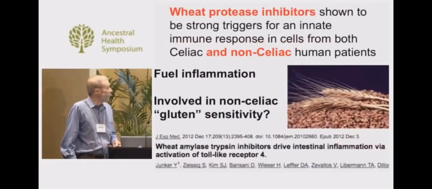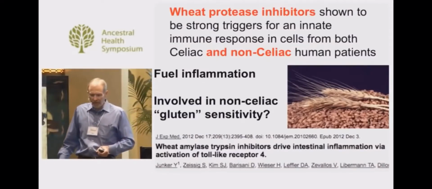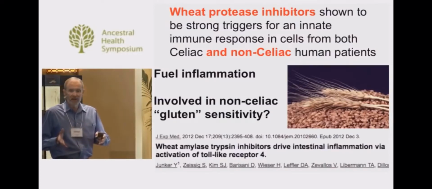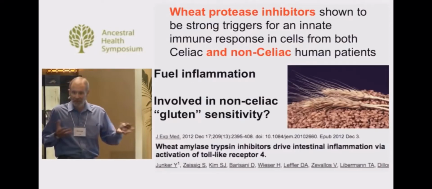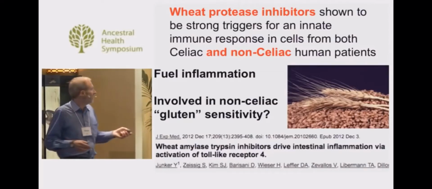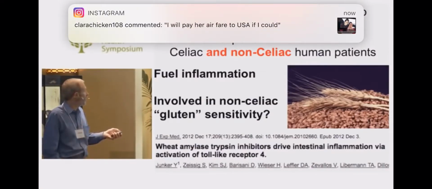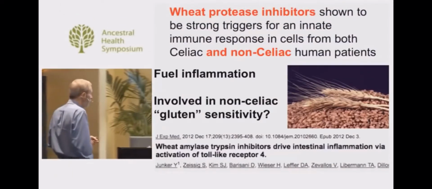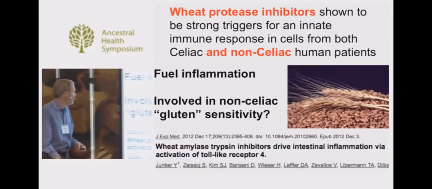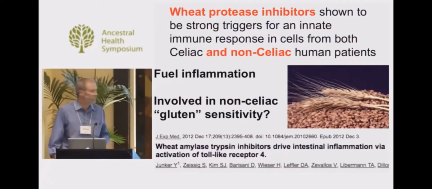Wheat protease inhibitors are, I think, maybe more of an issue for many people because they've now been shown to be strong triggers for an innate immune response in cells, both from celiac and non-celiac patients. So this is totally different from gluten. This is not related to celiac because it apparently can affect cells from a wide variety of patients, and it looks like it's fueling inflammation. There's a paper published about 1.5 years ago: Wheat amylase trypsin inhibitors drive intestinal inflammation via activation of toll-like receptor 4.